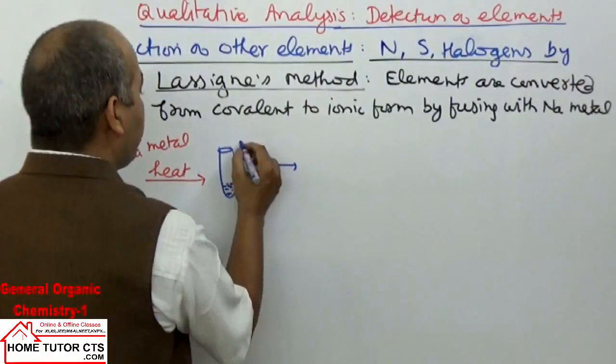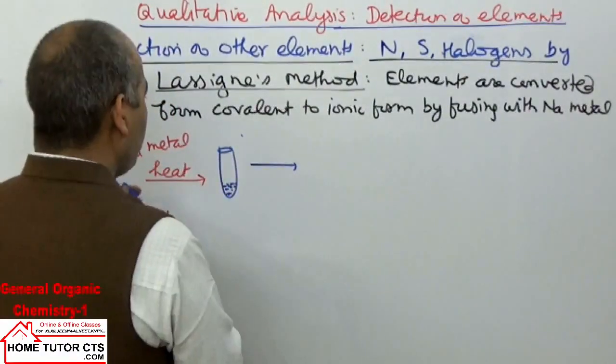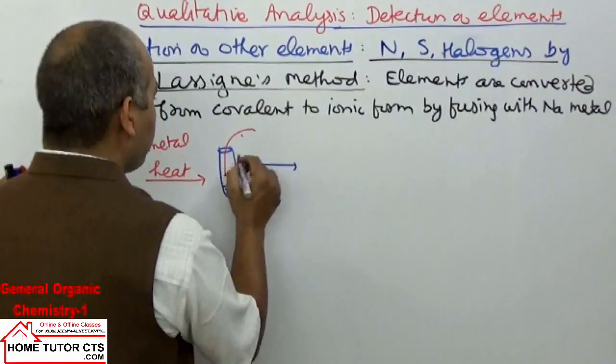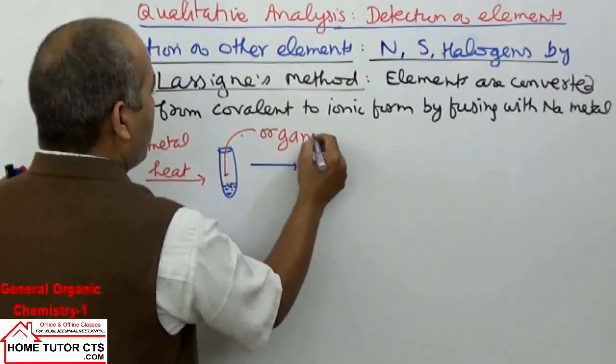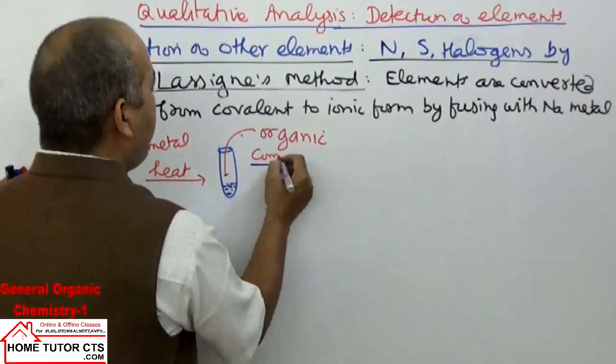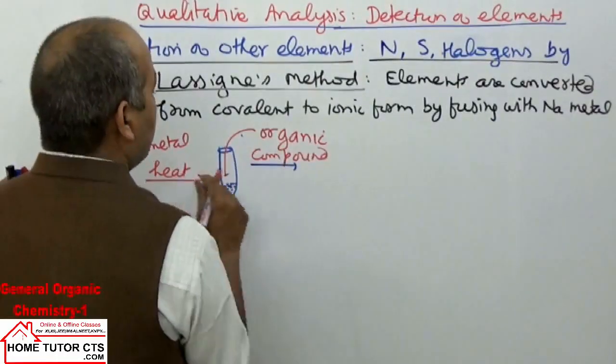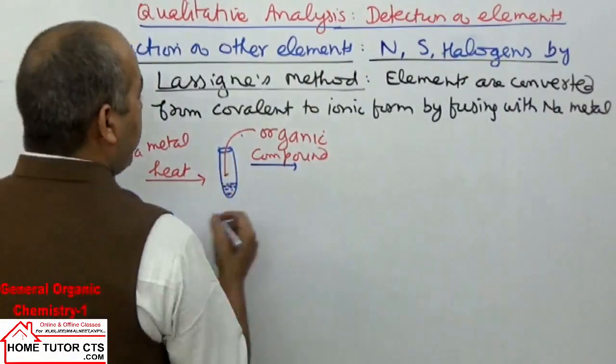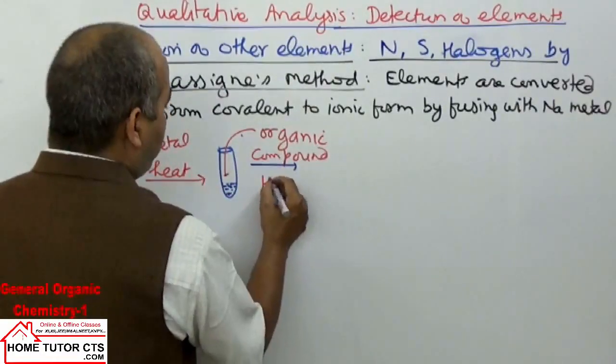Then in the same tube we add a pinch of the organic substance or compound, the testing of which has to be done, and then heat to red hot.